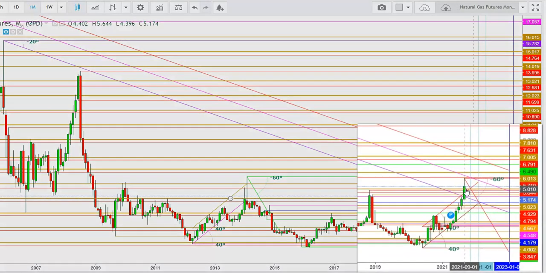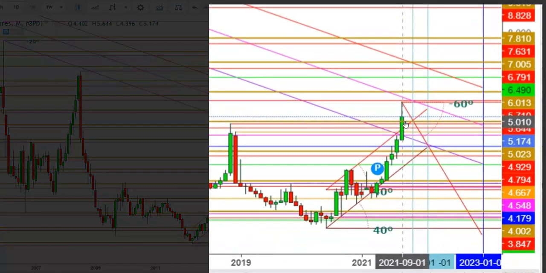So friends, here I find that during the upcoming week the natural gas futures could remain extremely volatile, and the first attempt of the natural gas bulls will be to defend the immediate psychological support at $5. But here I find that if the natural gas futures start the upcoming week with a gap down opening, we could see the natural gas futures drag down back to the levels of $4.8,